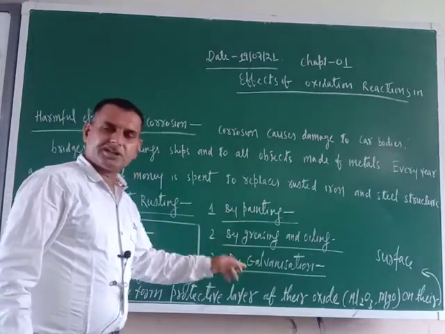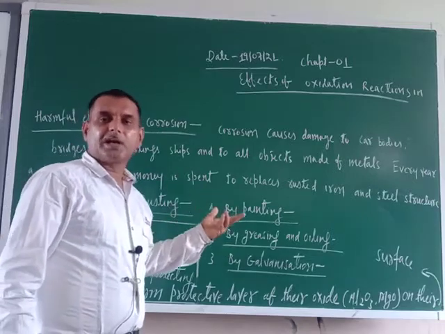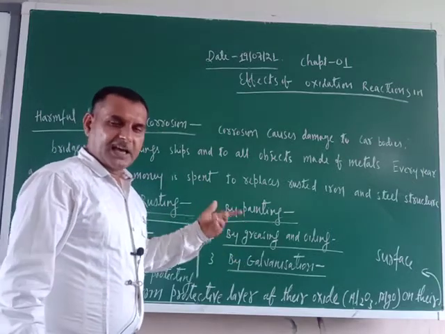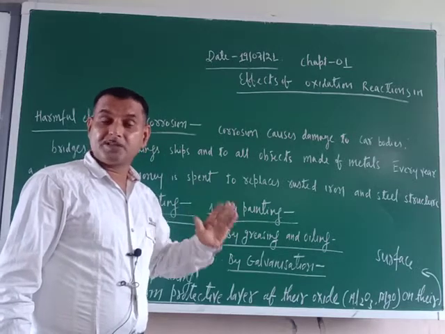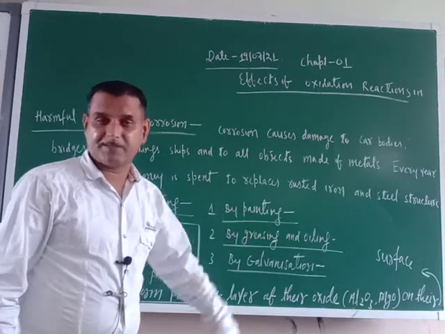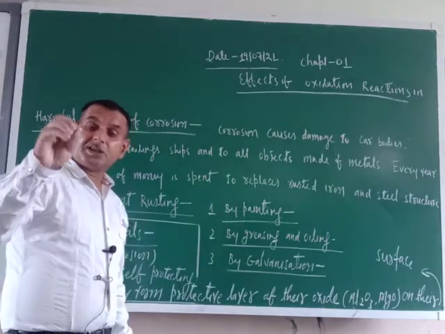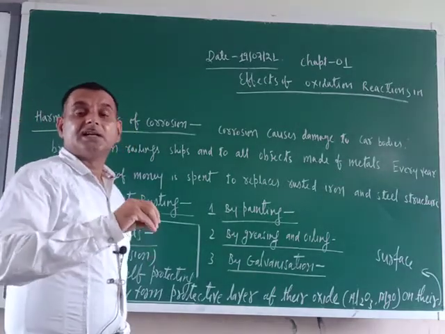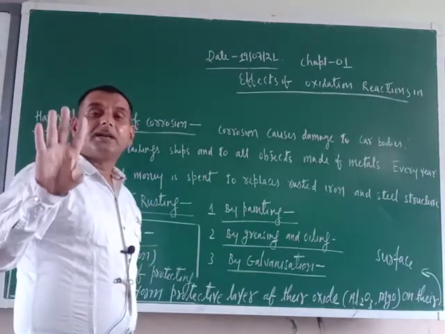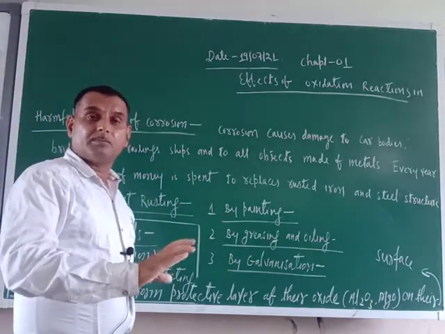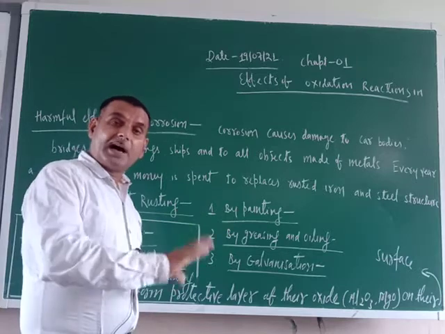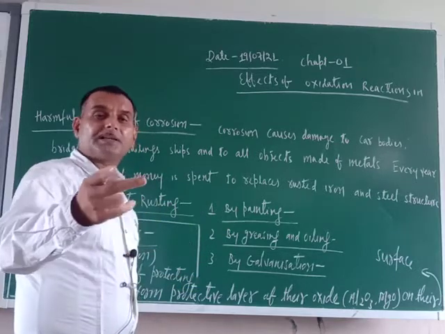By galvanization. What is galvanization? In the lower classes you have studied, galvanization is nothing but a coating of zinc on an iron object's surface, because zinc is a more reactive metal than iron. So when moisture and air come in contact with the iron object, who will be exposed first?